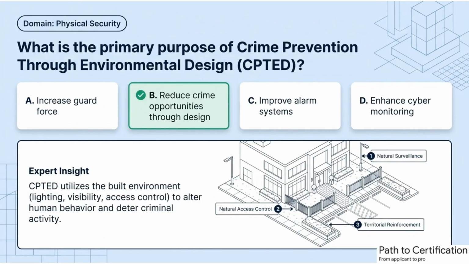Design influences behavior, and behavior influences security. Crime prevention through environmental design, or CPTED, focuses on reducing crime through environmental design. Lighting, visibility, landscaping, and controlled access points discourage criminal activity. Instead of relying only on guards or alarms, CPTED prevents incidents by making crime more difficult and risky. This makes prevention more sustainable and cost-effective.